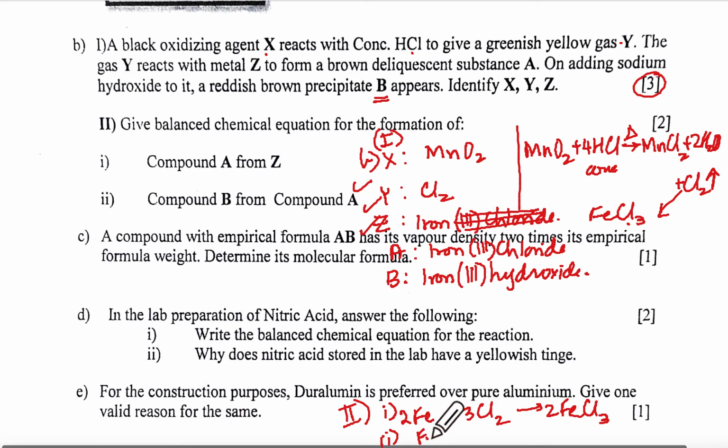So iron 3 chloride means FeCl3 plus I'll need 3 NaOH, and it's a double decomposition reaction like this. I will get Fe(OH)3 down arrow plus 3NaCl.